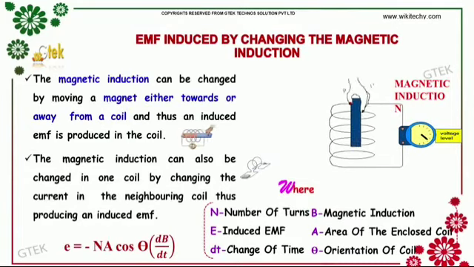The magnetic induction can be changed by moving a magnet either towards or away from a coil, and thus an induced EMF is produced in the coil. The magnetic induction can also be changed in one coil by changing the current in the neighboring coil, thus producing an induced EMF. E is equal to NA cos theta dB by dt. So here N is the number of turns, B the magnetic induction.